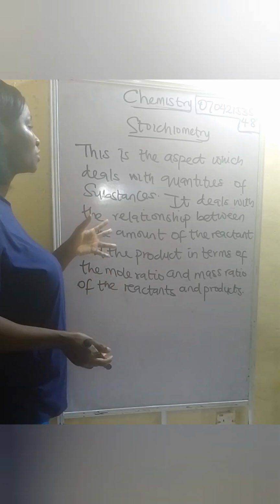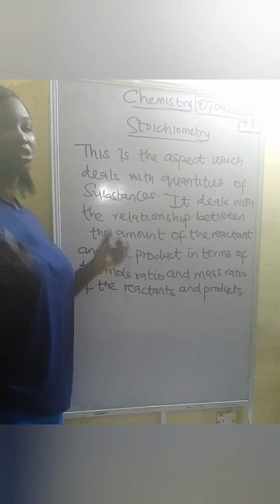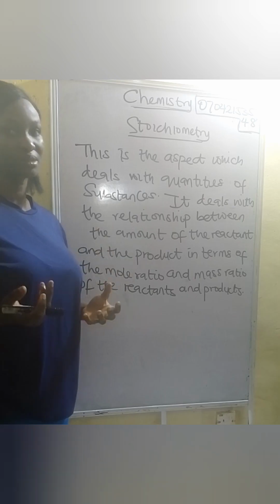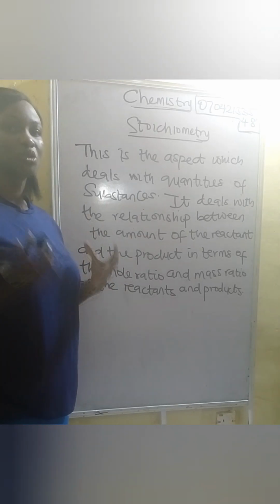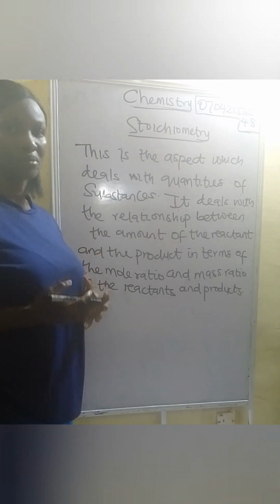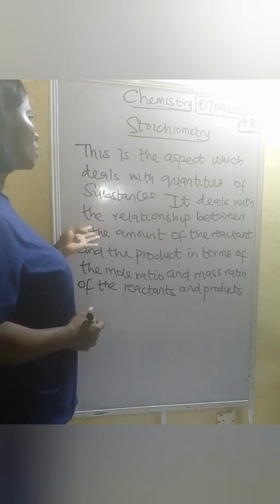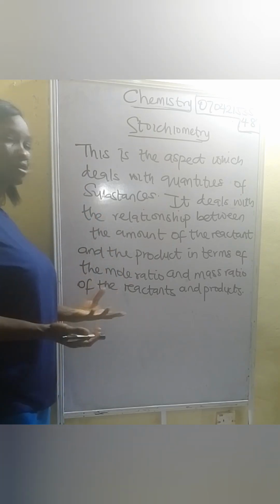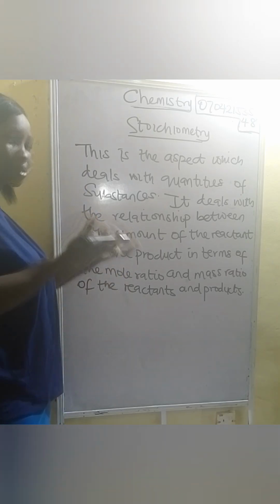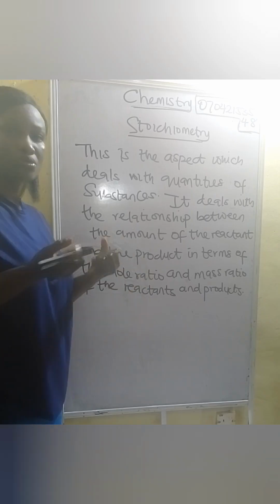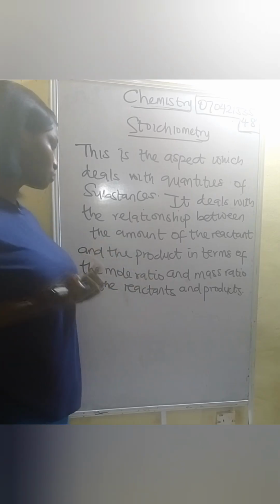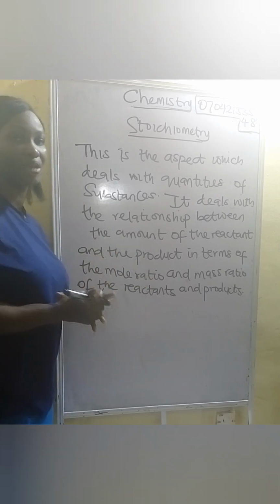So now let's move to stoichiometry. This is the aspect which deals with quantities of substance. The aspect which deals with quantity of substance is what stoichiometry means. It deals with the relationship between the amount of the reactants and the products in terms of the mole ratio and mass ratio of the reactants and products.